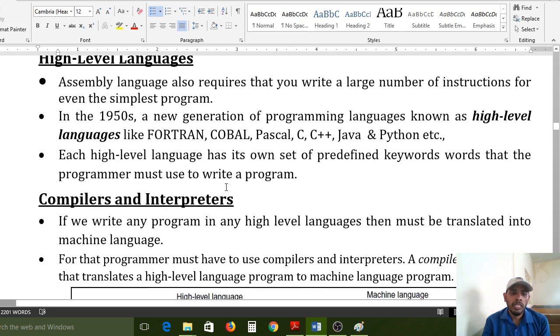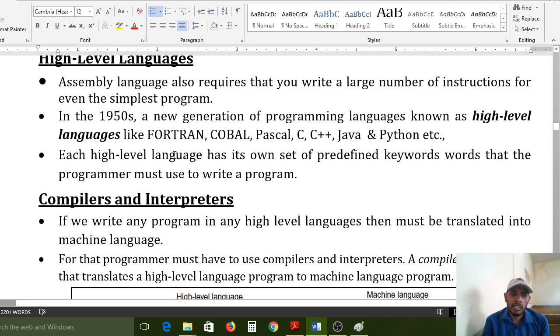Each higher level language has its own set of predefined keywords. If you want to write a program in C language, some keywords must be used. What are the actual keywords? All data types are called keywords: int, long, double, short, if condition statements, while, do while, and for loops. All those things are keywords, and each keyword has some specific functionality. So those are called predefined keywords. By using those predefined keywords, we write our program as per our project requirement.